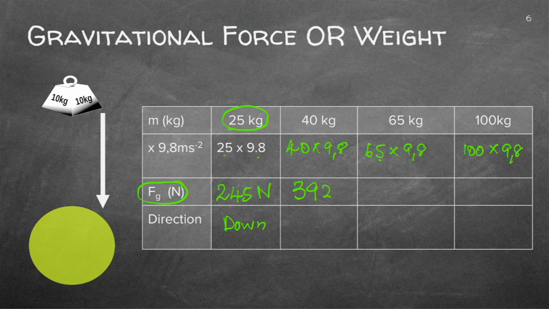I got 392, I got 637, and I got 980 Newton. Be careful that you do distinguish when I'm working with mass, the kilogram, and with the force, Newton, because the factor of the gravitational acceleration will change that. And also make sure that you indicate downwards for weight or gravity. It's always downward, the force.